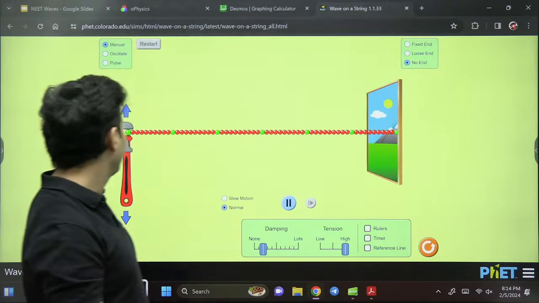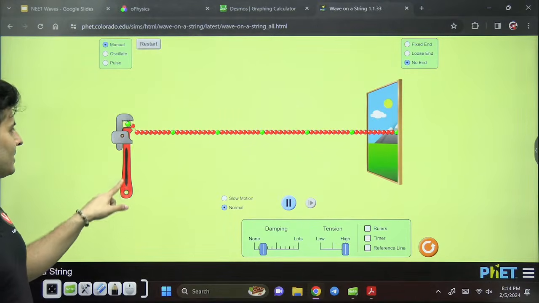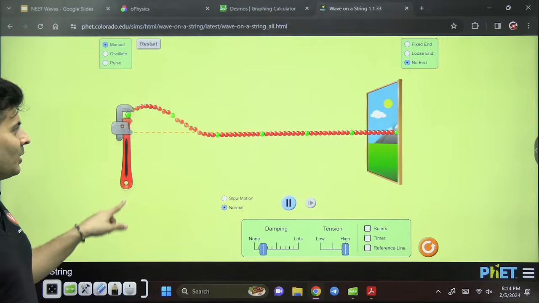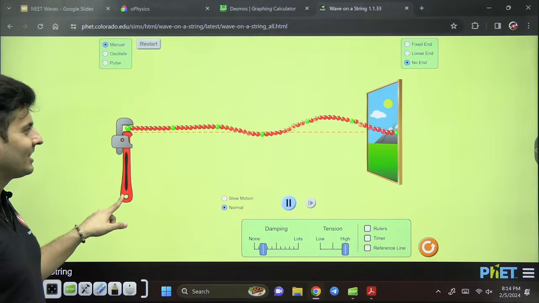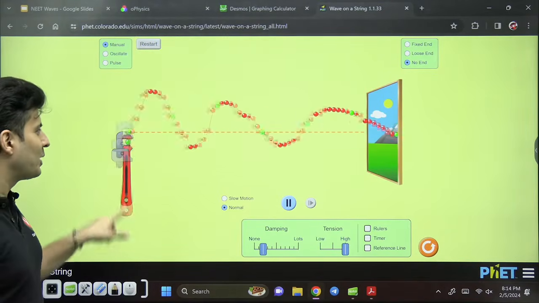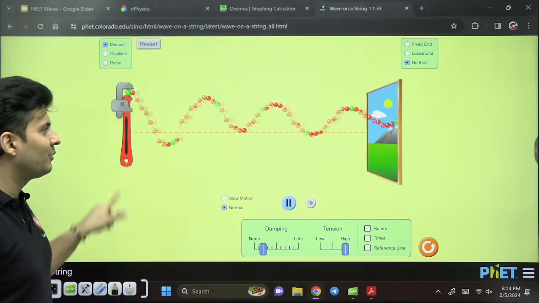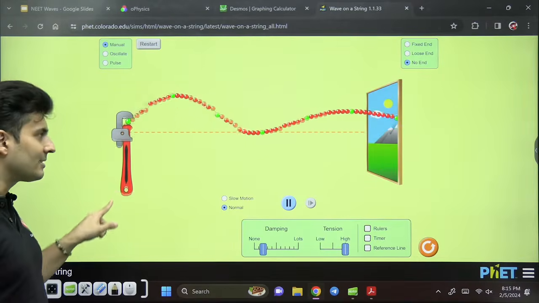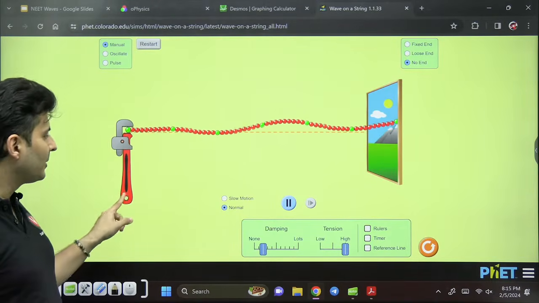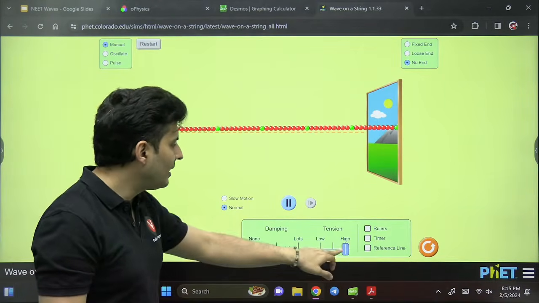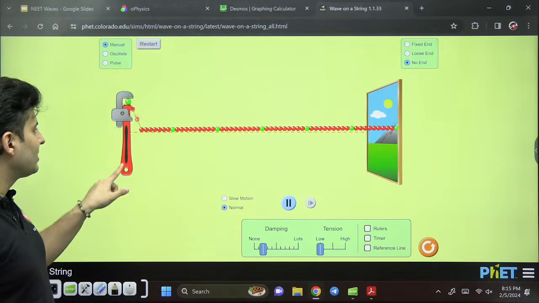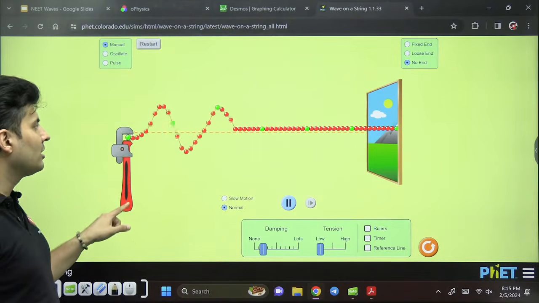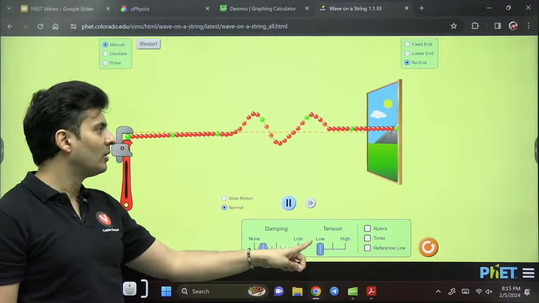Okay, let's go to no end. Look at this. I take this and make it go up and down. You can see nice waves are going. Interesting, right? Source decides the frequency. I move it up and down very fast, frequency increases. I move it up and down slowly, the frequency decreases. If I reduce the tension, it will go very slowly. See this? How nicely slowly it is going because tension is low.